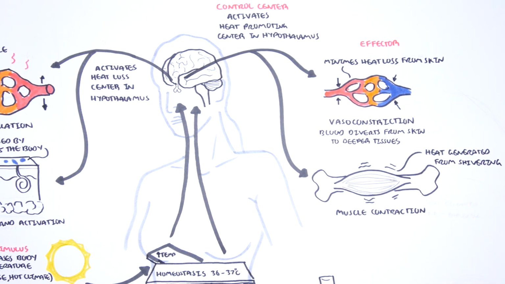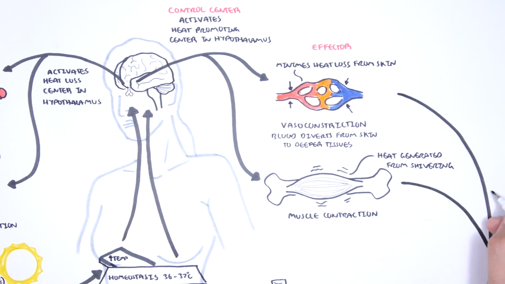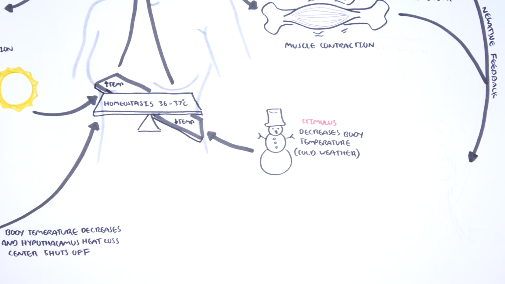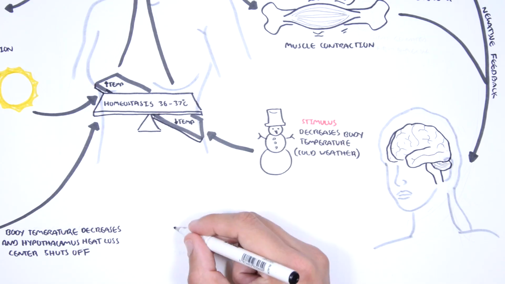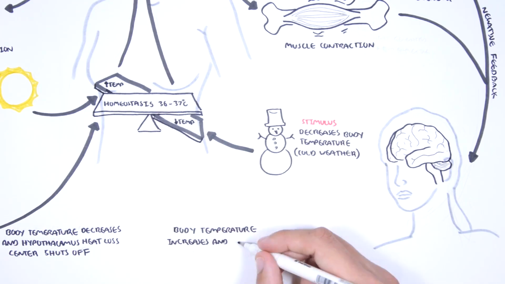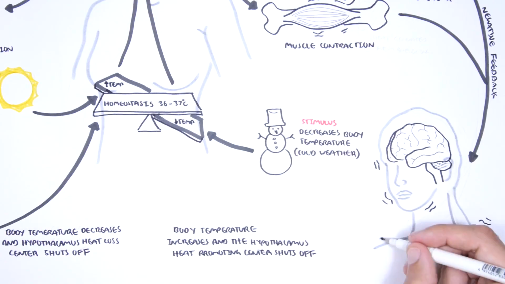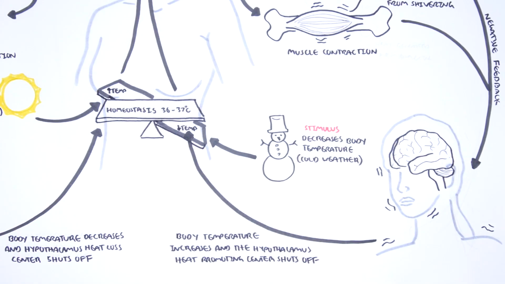These mechanisms increase body temperature, and when the body temperature is back to normal, there will be a negative feedback to the brain telling it to shut off the heat-promoting centers. So body temperature will increase and the hypothalamus heat-promoting center will shut off. So that was an example of how negative feedback works to maintain an internal stability, and we used internal body temperature as an example.